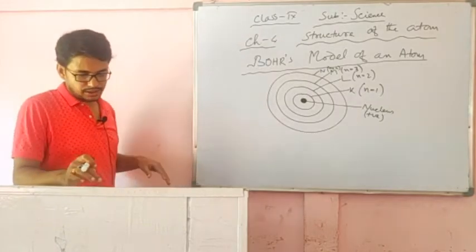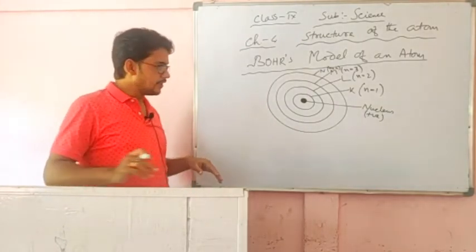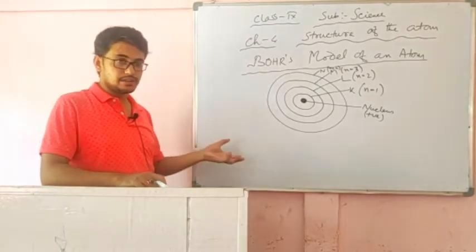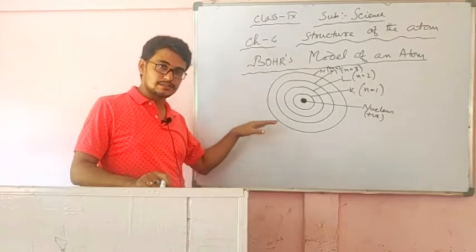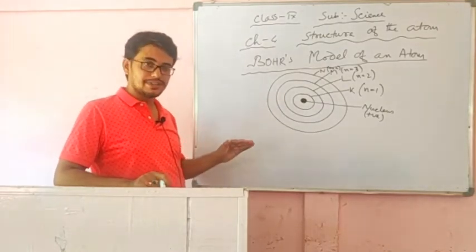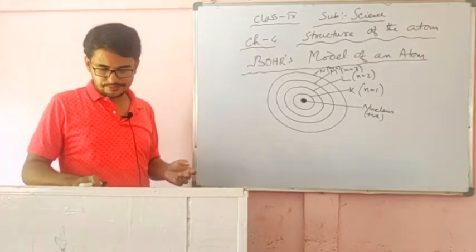Then the question arises: in definite shells and orbits, if electrons are revolving, then in which orbit how many electrons can revolve? And in one orbit, what is the maximum number of electrons? So there the question arises.